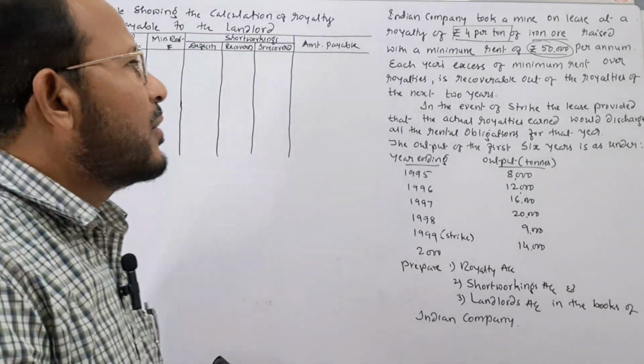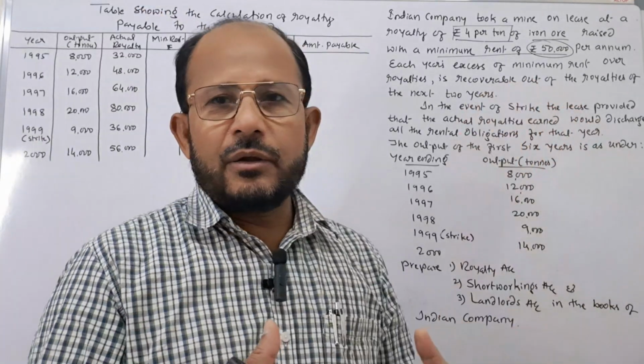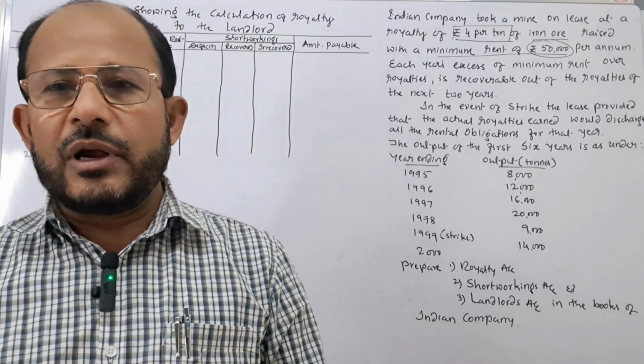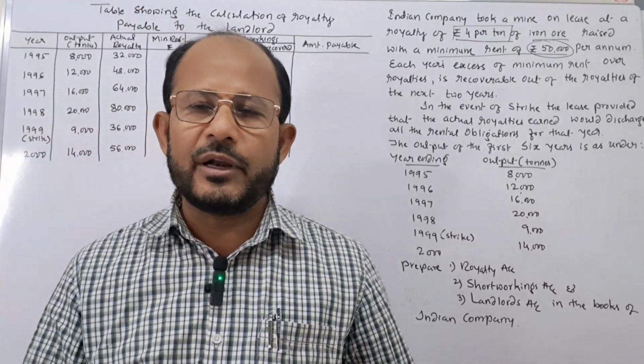What we have to do here? We have to compare the minimum rent with the actual royalty. If the actual royalty is less than the minimum rent, the minimum rent will be paid.